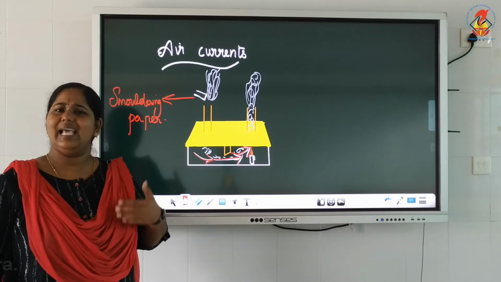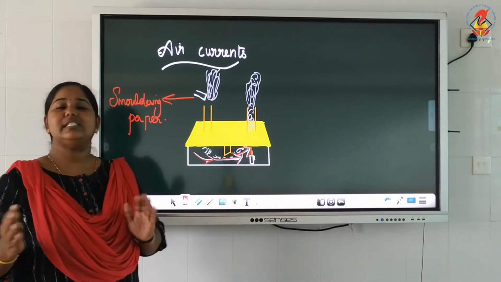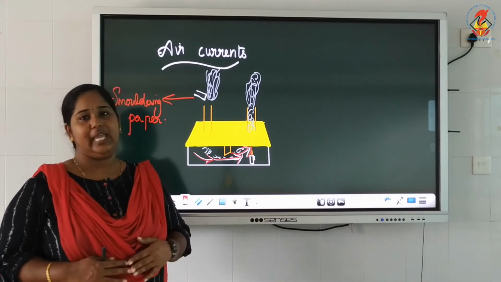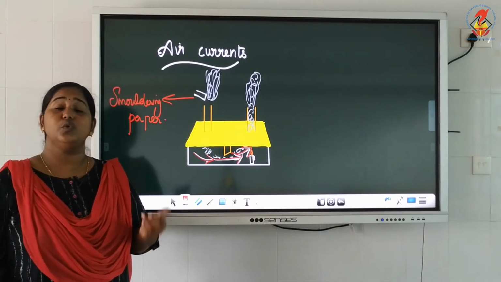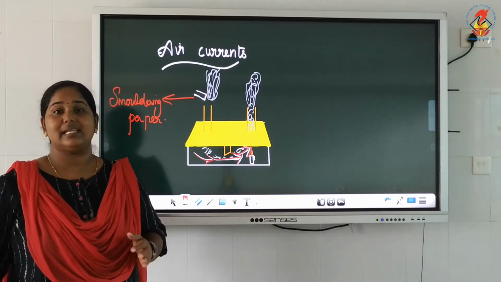So water acts very slowly, whereas sand acts too fast. This difference in their absorption of heat gives rise to two new phenomena, that is land breeze and sea breeze.